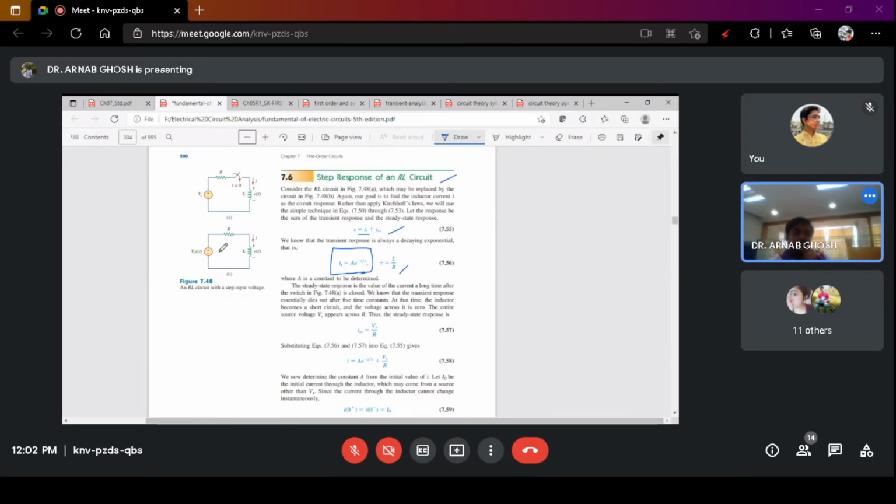Vs is the voltage applied across the steady state part. So when I'm talking about the steady state response, at that time the current will be Vs by R. Now one thing you have to note here.